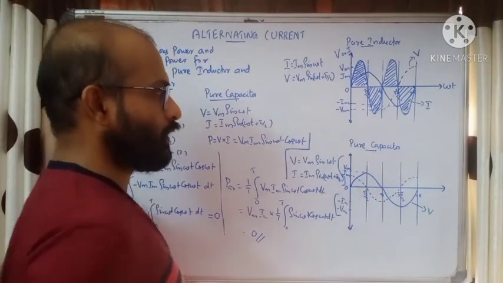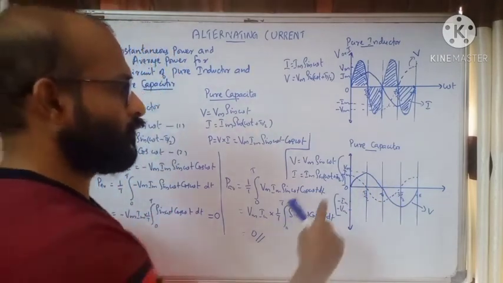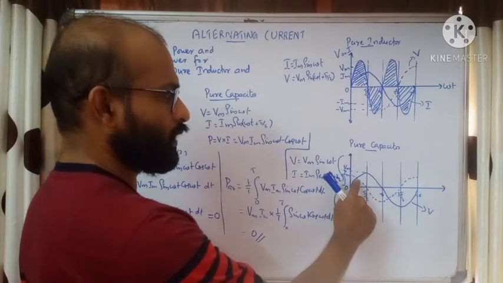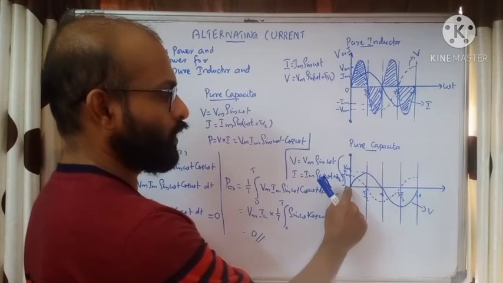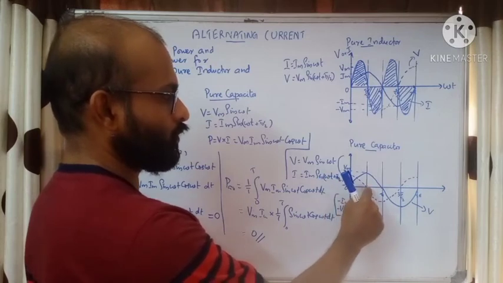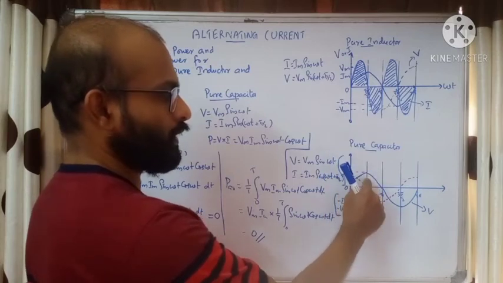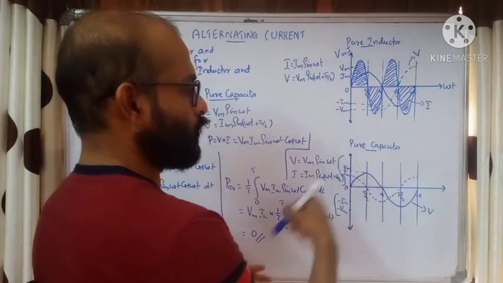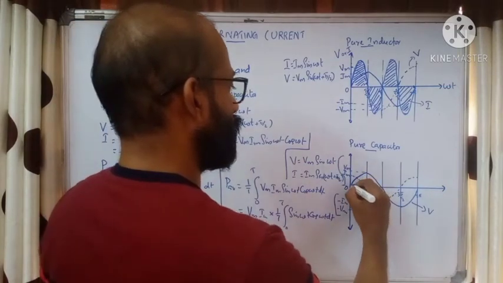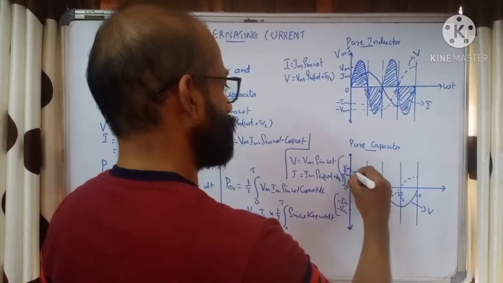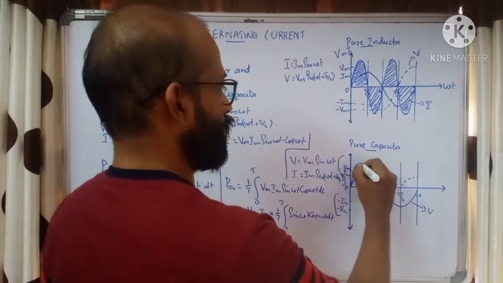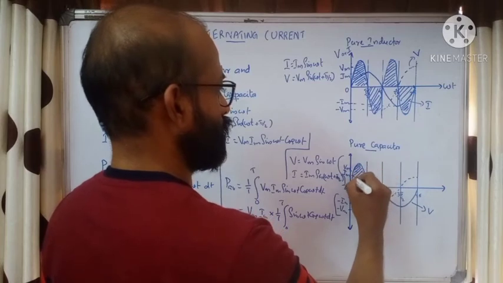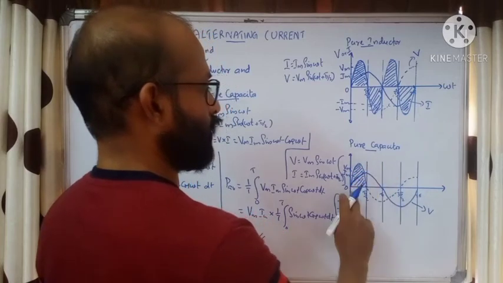Variation of voltage and current. Now we need to find the power. See, from 0 to pi by 2, we know that both are positive. At this point, we have a voltage 0. Here we have a current 0. So the power increases and decreases to 0. Both are positive. Now, how will you draw the power? We can draw the power like this. Power increases and decreases to 0. We can shade also. This is the graph of power from 0 to pi by 2.